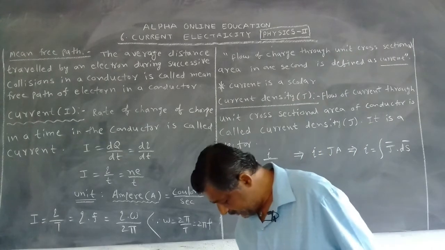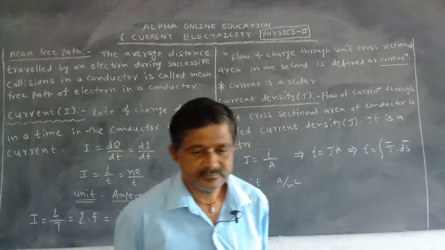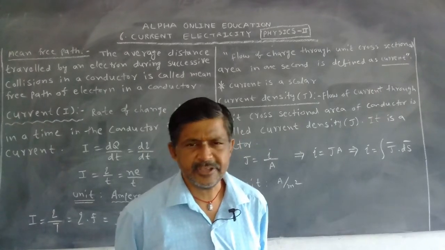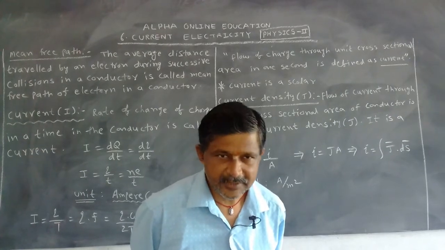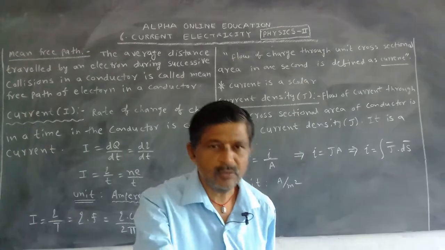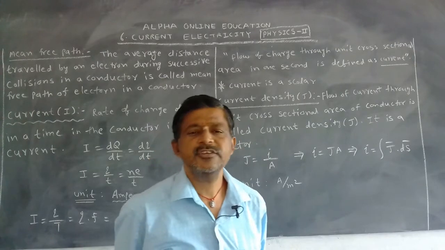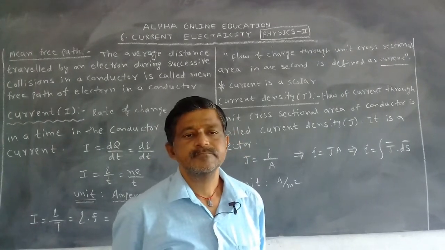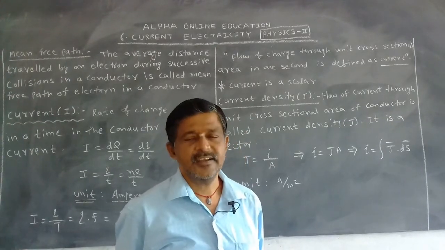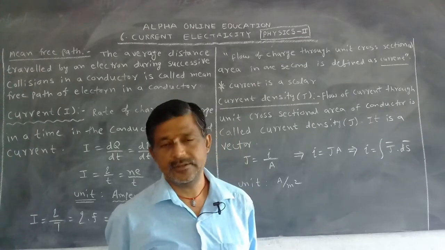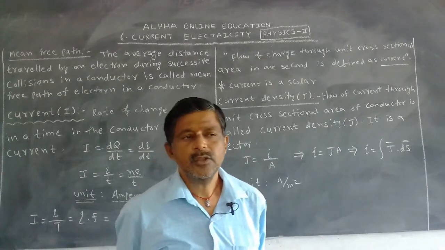This word we speak frequently in our daily life. Compulsory we use current. The fan rotates, you want to use current. If you want to lift the water from a borewell, you want to use current. At night, compulsory, which is required? Current. Actually it is not called current, we want to call it current electricity. But in shortcut, what we use? Current. Now what is a current?